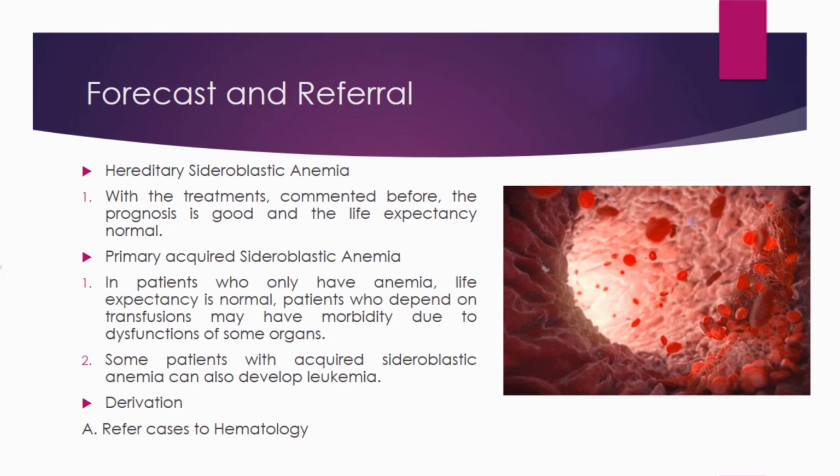Prognosis: hereditary sideroblastic anemia. With the treatments discussed above, the prognosis is good and life expectancy is normal. And primary acquired sideroblastic anemia. Patients who only have anemia, life expectancy is normal. But patients who depend on blood transfusions may have morbidity from dysfunction of some organs. Some patients with acquired sideroblastic anemia can develop leukemia.